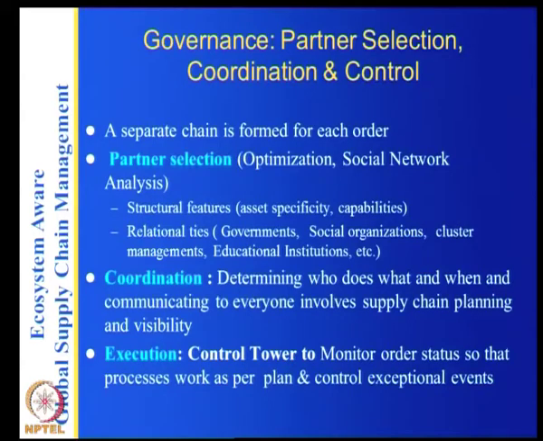But in the case of the green supply chain, you have to select partners who are green. You have to coordinate so that for that order, all the green requirements are met, and you have to execute. In addition to others, you have to monitor the GHG gases, your carbon footprint, and so on. So in your execution and control, you add the additional features of reverse logistics and also monitoring of the GHG gases and so on.